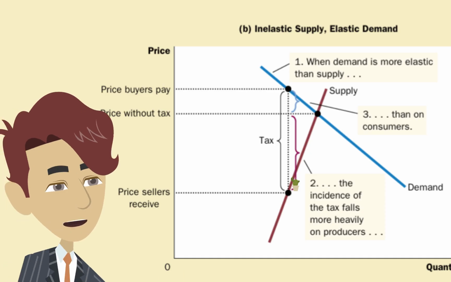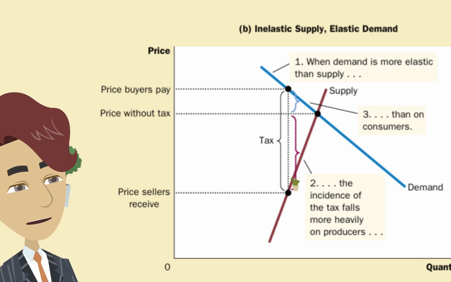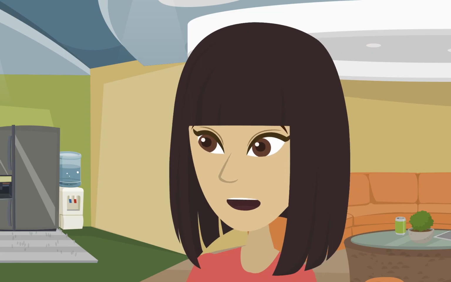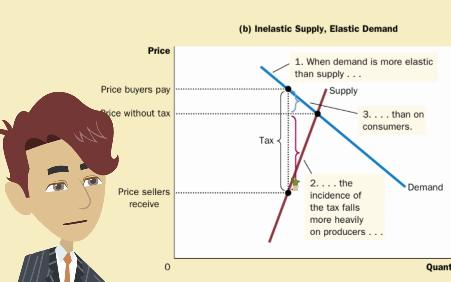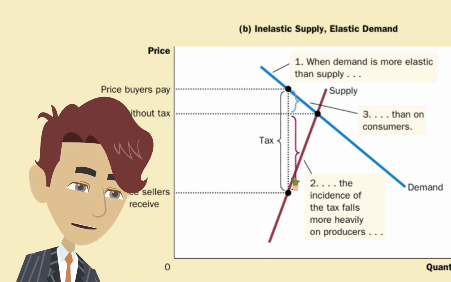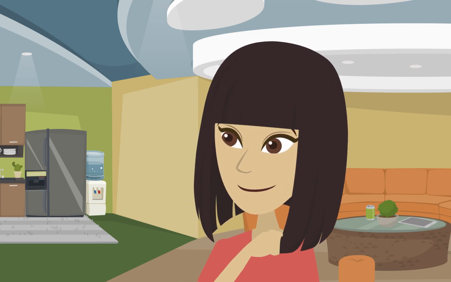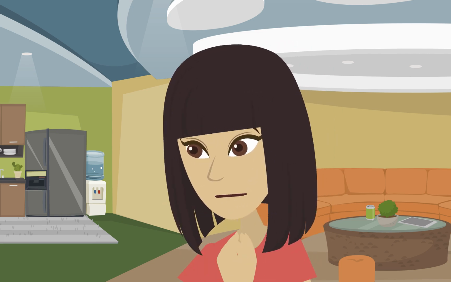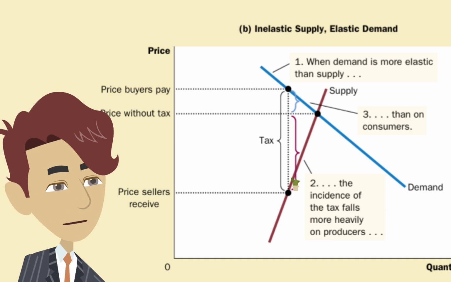In a market with inelastic supply and elastic demand, sellers bear most of the tax burden. So buyers don't see much of a price increase in that case? Correct. The price buyers pay remains relatively stable, while the price sellers receive drops significantly. Why does this happen? Is it just about alternatives? Yes.